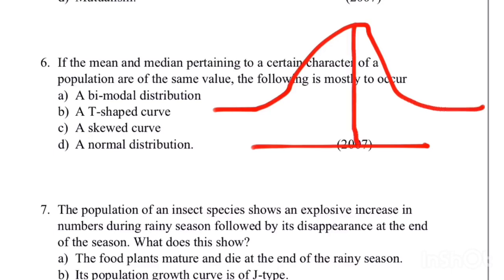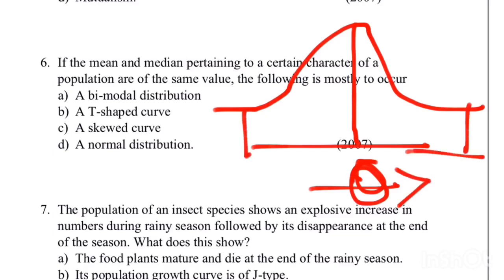Here mean, median and mode are almost equal. They are not 100% equal, only almost equal. Here small variations will be there. Why? Because there will be thick tails. These regions are known as tails. Here there is a lot of gap, so there will be variations.